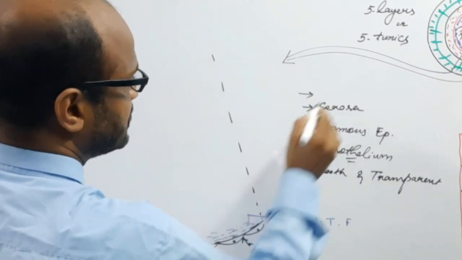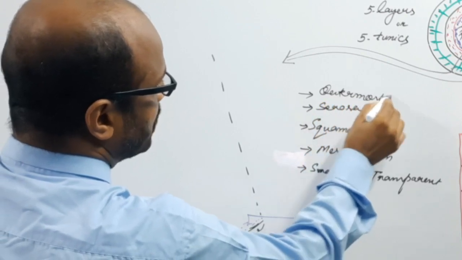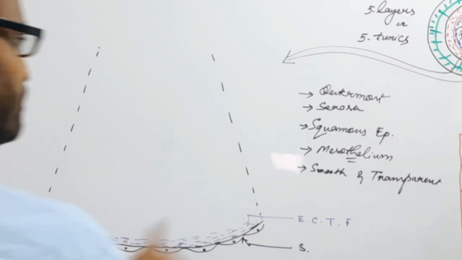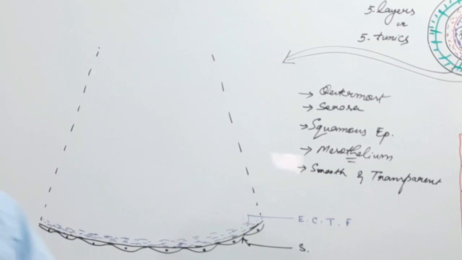The serosa is the outermost covering of the alimentary canal, made up of squamous epithelium, forming the mesothelium, which is smooth and transparent.